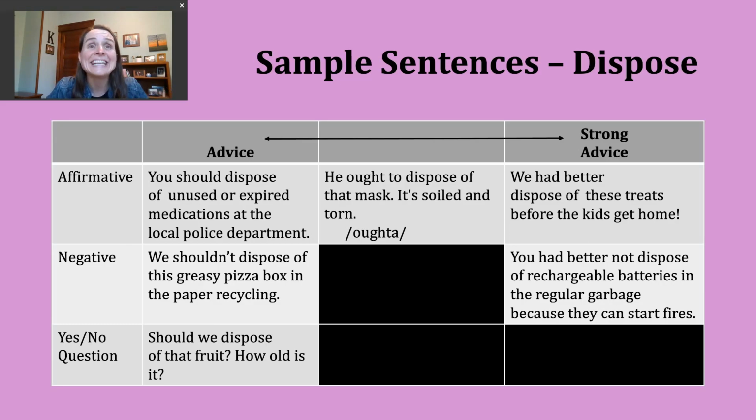Now, if you want to make a negative statement of advice, so you're telling someone they shouldn't do something, right? That's my pattern. We start with our subject, we use should, not, and then the base verb. Here's an example. We shouldn't dispose of this greasy pizza box in the paper recycling.